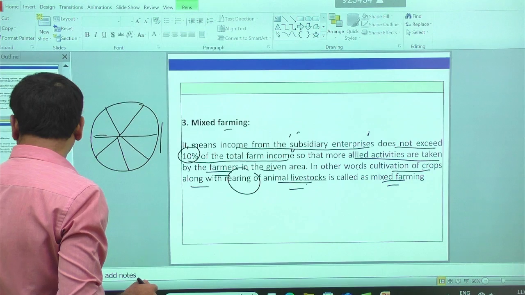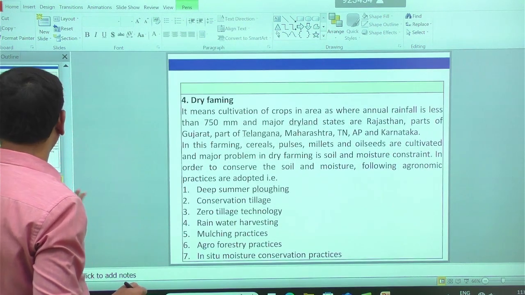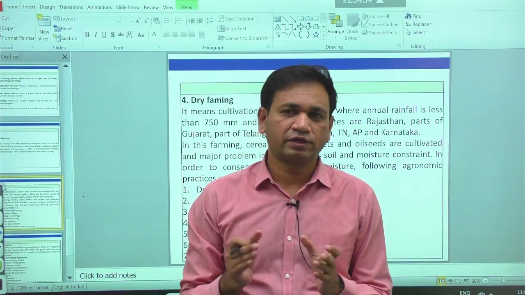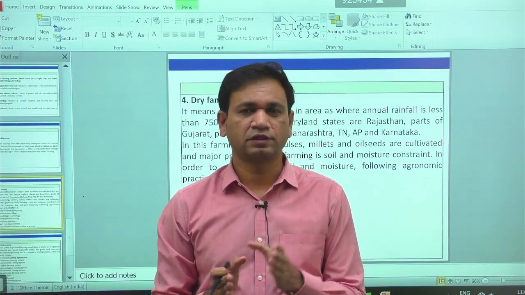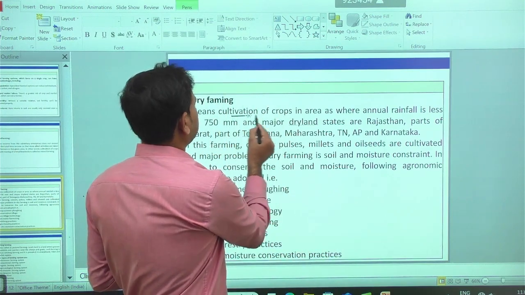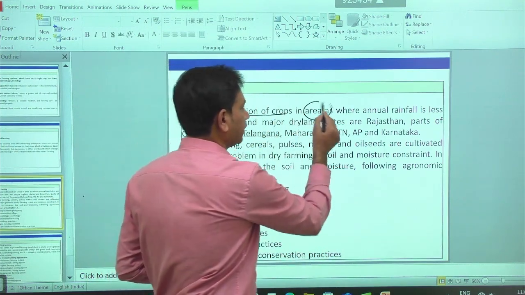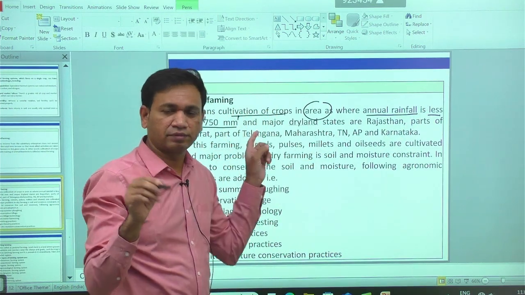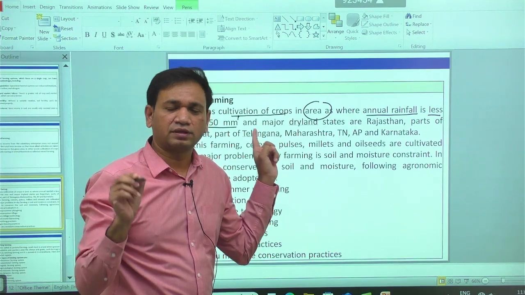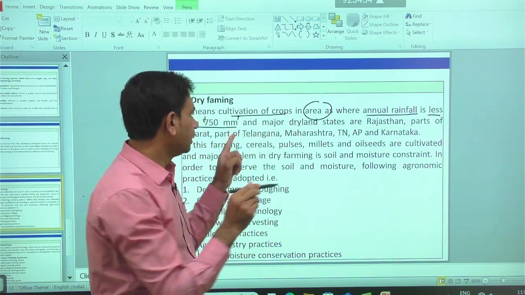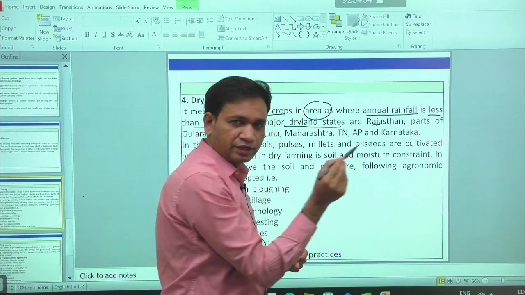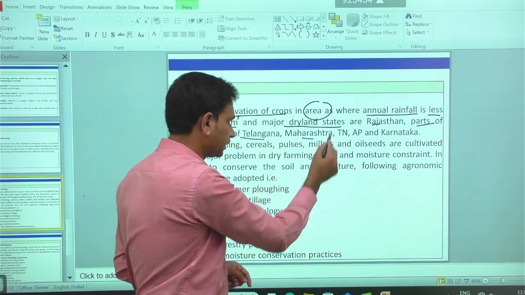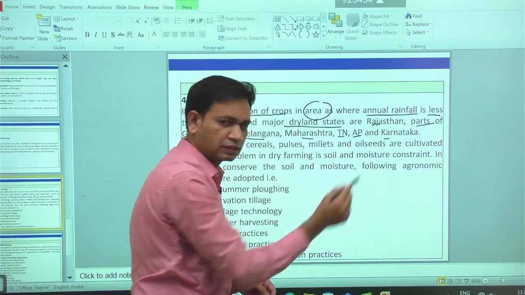Then the fourth one is dry farming. In dry farming, based on the rainfall received, different types of dryland farming are possible. It means cultivation of crops in areas where annual rainfall is always less than 750 mm. In the given region, the rainfall received is always less than 750 mm. The major dryland states in India are especially Rajasthan and some parts of Gujarat, Telangana, Maharashtra, Tamil Nadu, Andhra Pradesh and Karnataka.